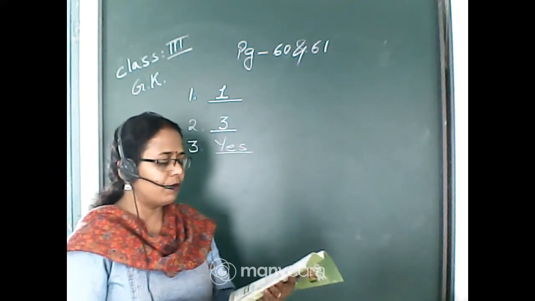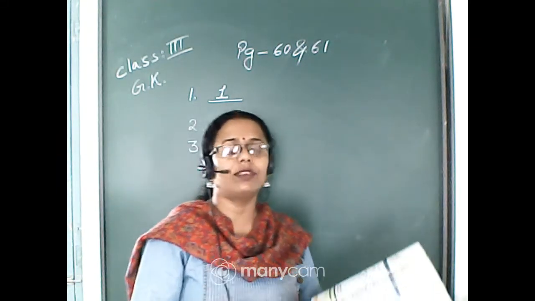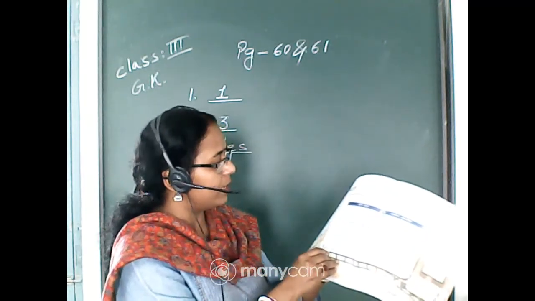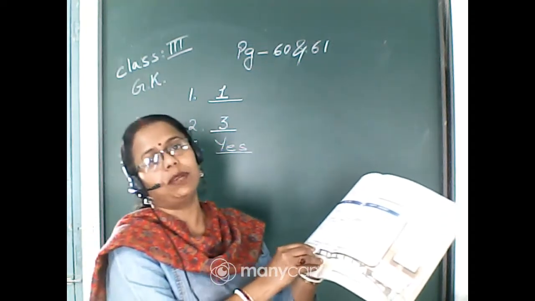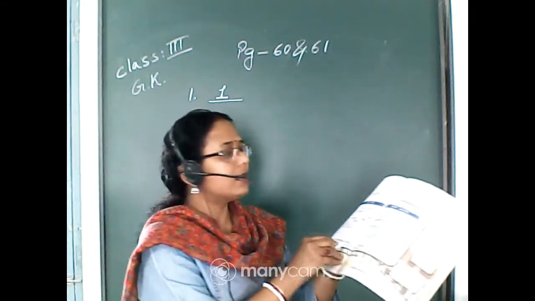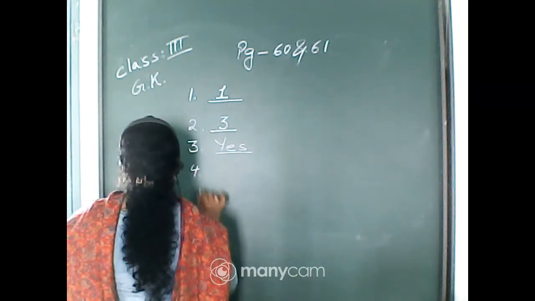Next question, number 4. What is the train name? How will we find out the name of the train? You can see over here the information has been given that it's Lucknow Duronto Express. So it's Lucknow Duronto Express, the name of the train which is written on the ticket.